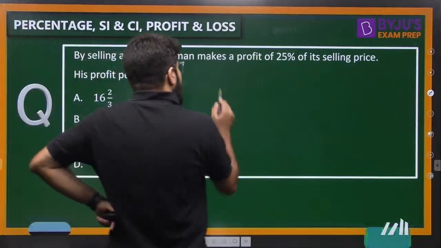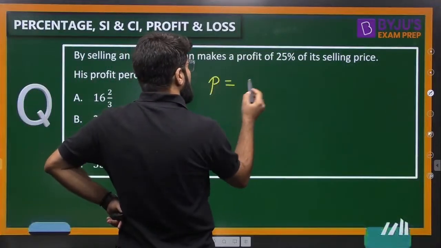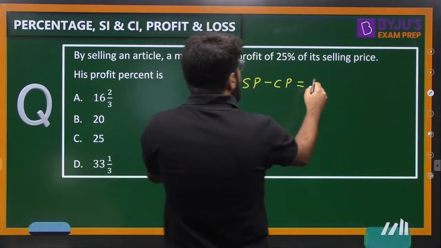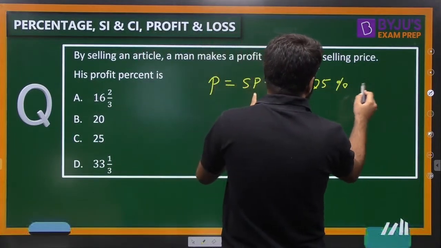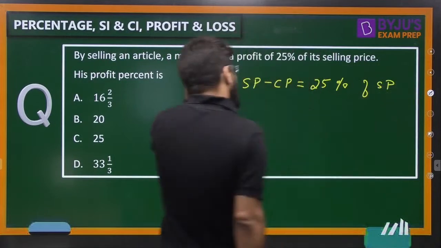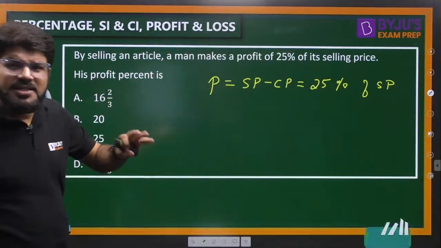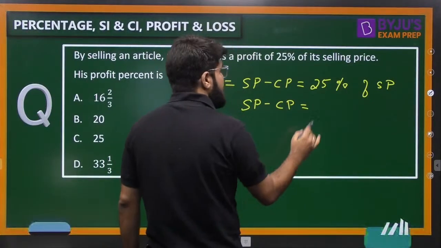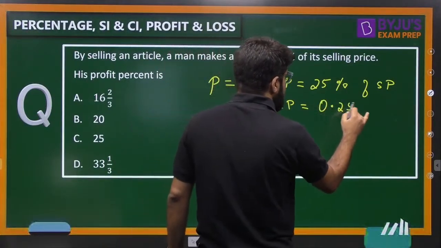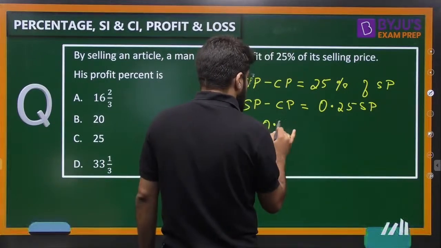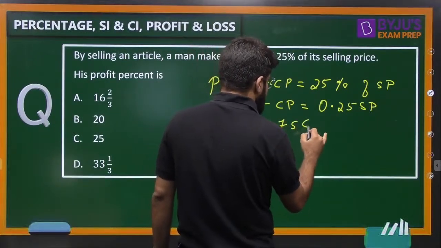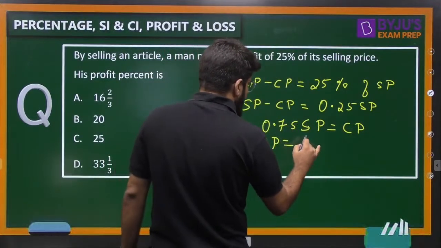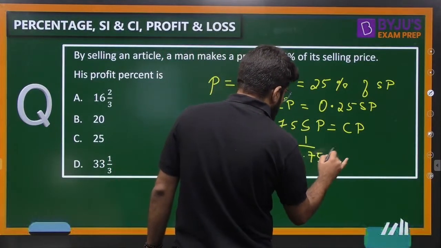So how much is it? The profit is equal to selling price minus cost price, and this net profit is 25% of the selling price. See, it's a language based question, nothing difficult here. You just have to understand the language a little. This is 0.25 SP. So 0.75 SP is equal to the CP. So how much is the SP? 1 upon 0.75 times CP.